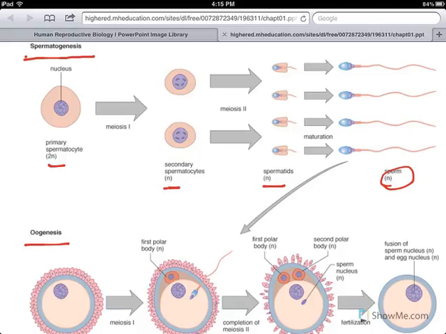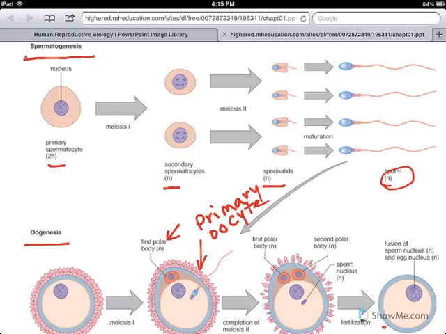So in the female, we are going to form what we call a primary oocyte and a first polar body. That first polar body is going to disintegrate, and the primary oocyte is what will be released during ovulation in the menstrual cycle. The polar body is mainly there just to separate the genetic material.